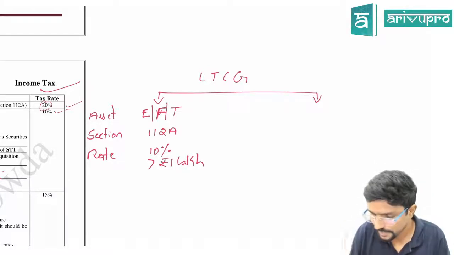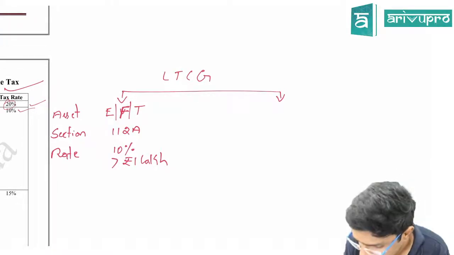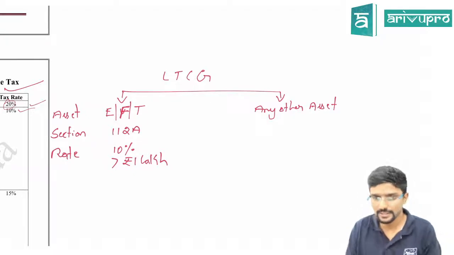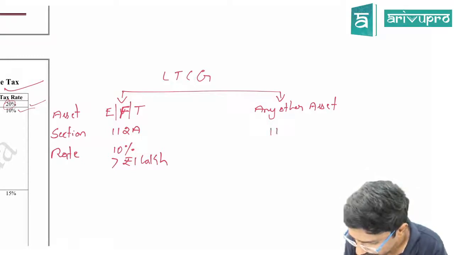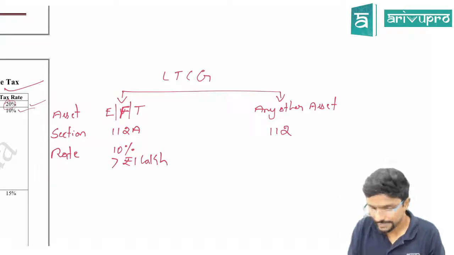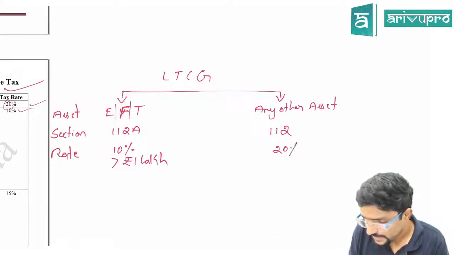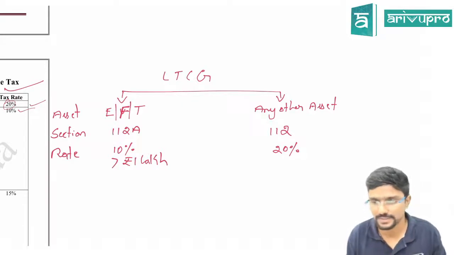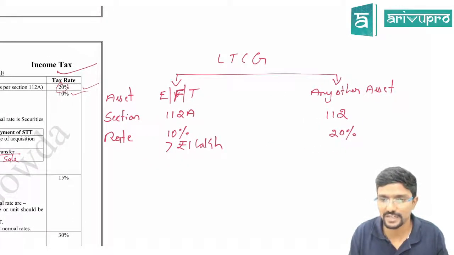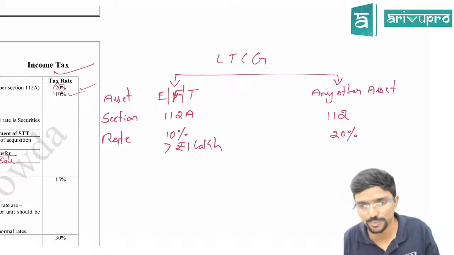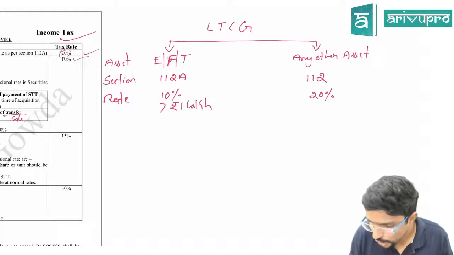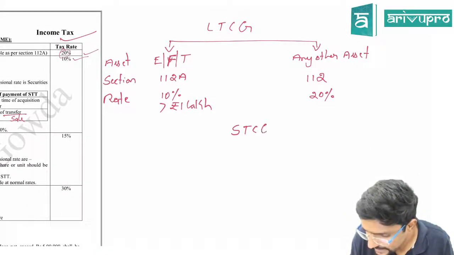Fine. Then coming to the other case, any other asset, meaning other than those three. Then which section is applicable? 112. What is the tax rate? Full 20%. Sir, I have 1 rupee long term capital gain. Full 20%, straight away 1 rupee into 20%. No benefit, nothing here. So long term, you have to always divide it into 2 parts. Clear guys? Then short term capital gain also I will divide in a similar way.